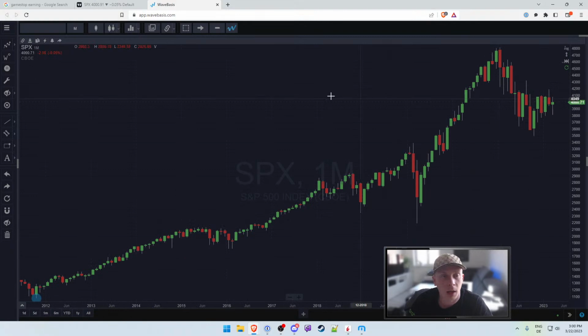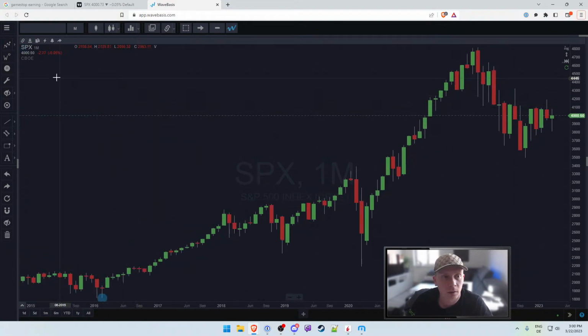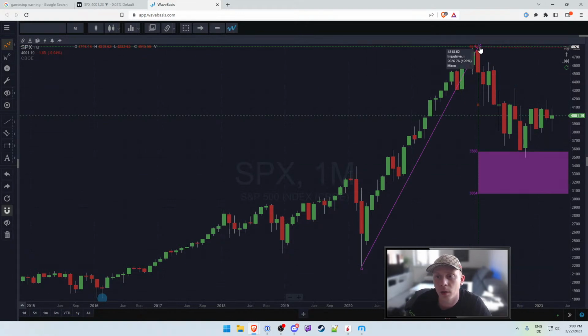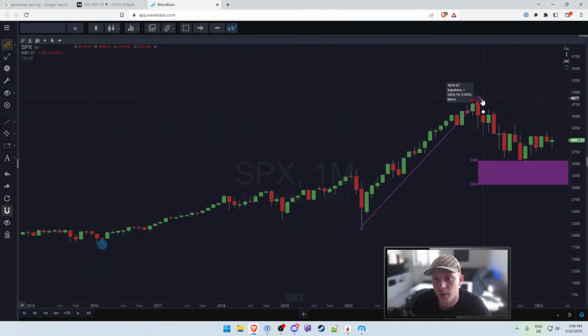at this part here right now, and our assumption, which I can manually label here, is that this here is wave 0, and I have to enable the magnet so it makes more sense. And so this here would be 0, 1. Then here I can say lock all smart tools, which would tell us that from this starting point, the expectation would be that we'll actually have a correction down to here.